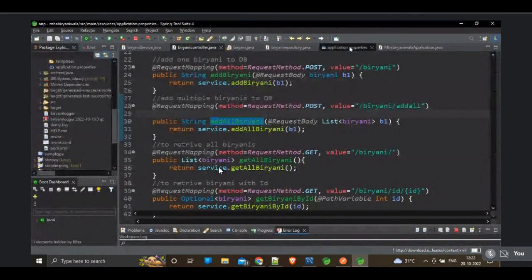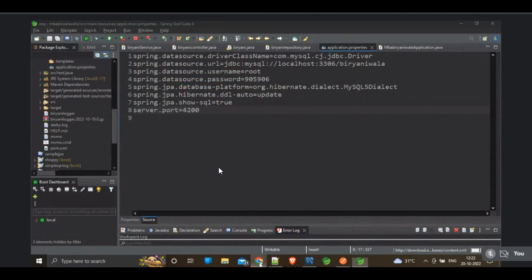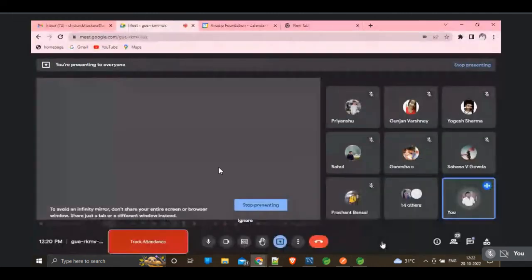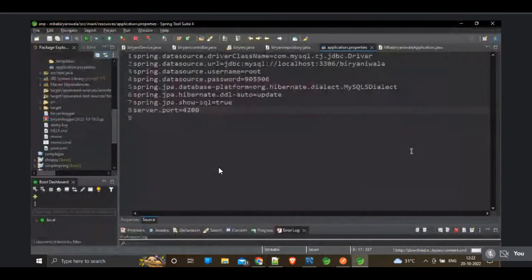to work with MySQL. And the second part you have to create is the application properties. You will get the application properties if you are creating a Spring Starter project. If you create a Spring Starter project, application.properties will be created by Spring Boot automatically. No need to create the application properties by yourself. You just have to write something in the application properties. We are creating the Spring Starter project only, right?